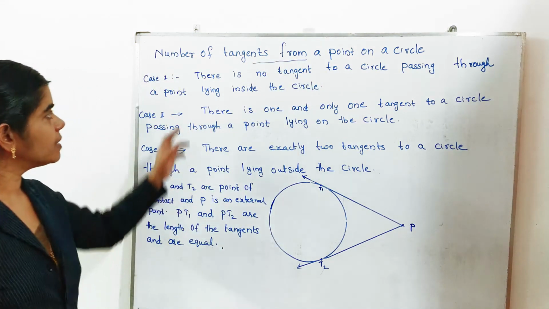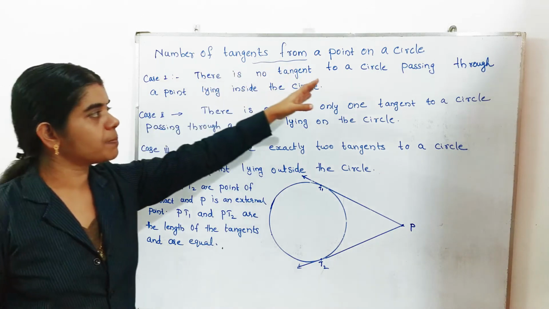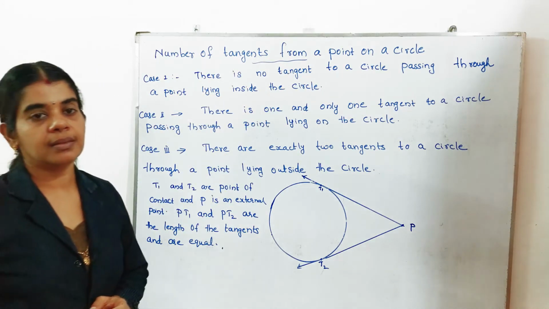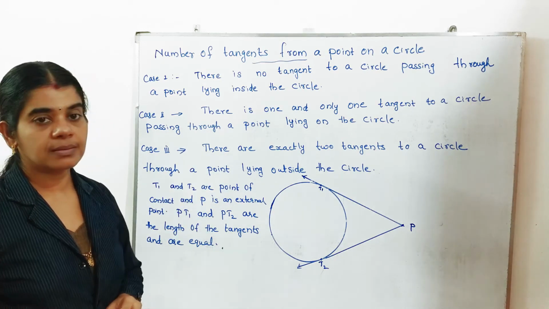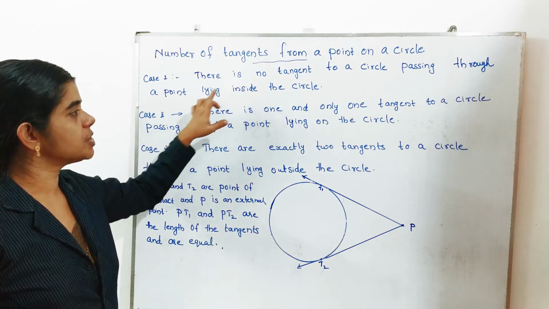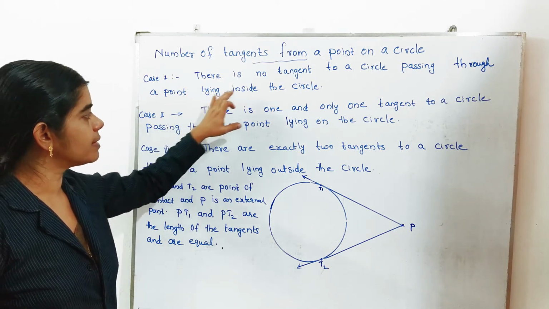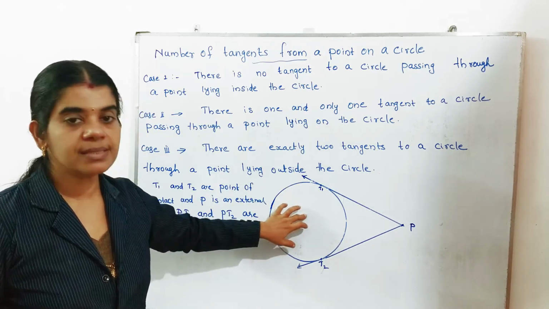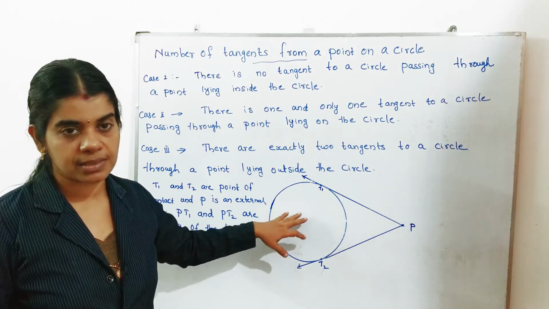Next our topic is the number of tangents from a point to a circle. If you take a point, how many tangents can we draw? First case: there is no tangent to a circle passing through a point lying inside the circle. If you take a point inside the circle, we can't draw any tangent.